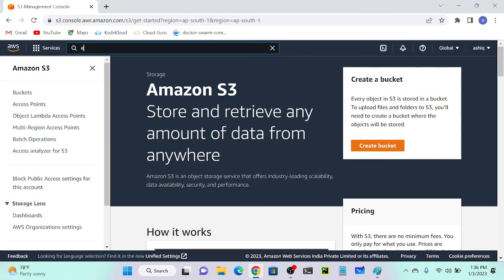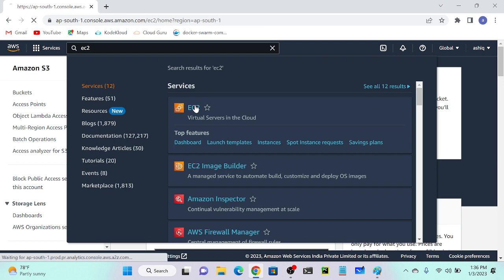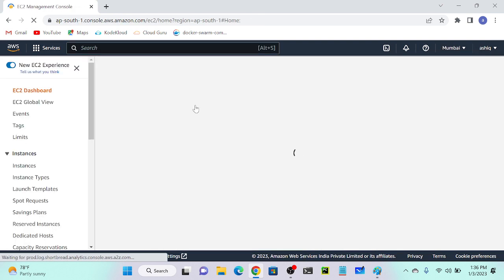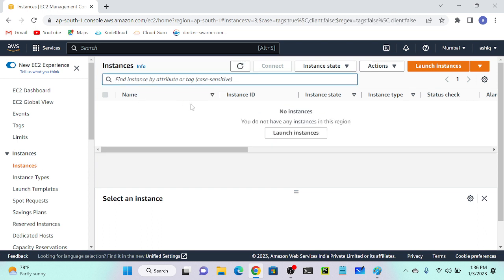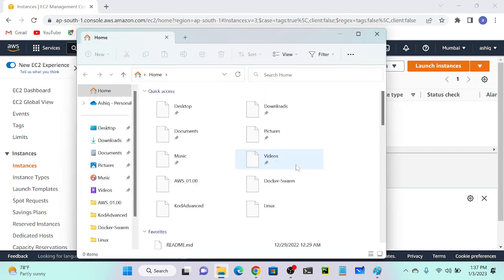I'll go to my EC2 virtual machine. Okay. So you can see that as of now I don't have any servers over here, right? So first I'll go to my script and I'll show you what the script says.